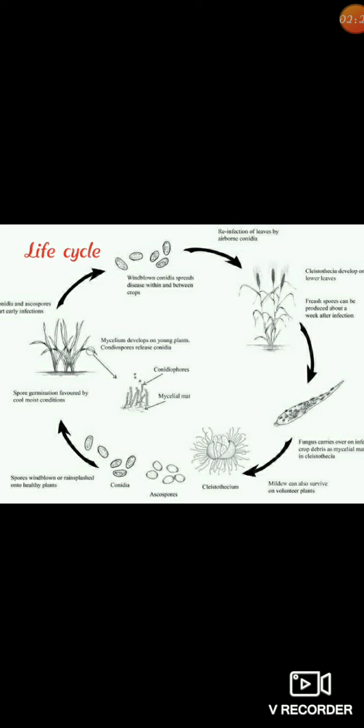The development of the disease is most favorable in humid conditions and temperatures between 15 to 25 degrees Celsius. It is suppressed by rain, resulting in the powdery mildew being more severe during dry conditions. The mildew disease usually appears 5 to 7 days after infection. The fungus can multiply quickly and the crop can become heavily diseased within 4 to 5 weeks of the first sign of the disease.